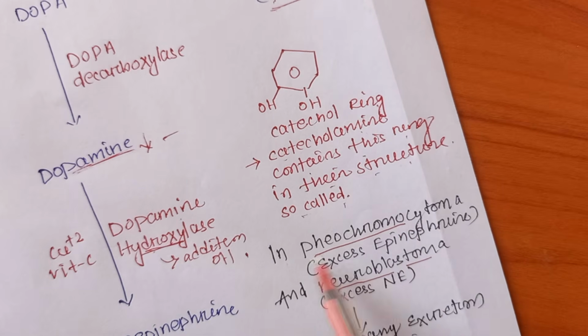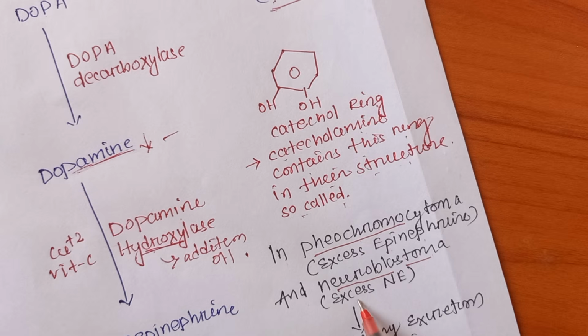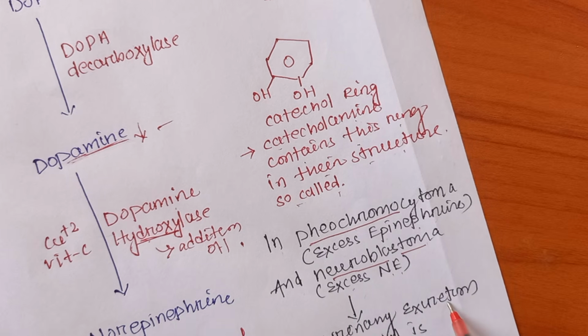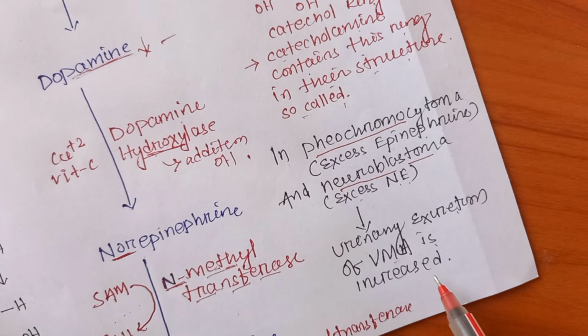In a few pheochromocytomas, excess epinephrine, and in neuroblastoma, excess norepinephrine production leads to increased urinary excretion of VMA. That is the diagnostic importance for pheochromocytoma as well as neuroblastoma.